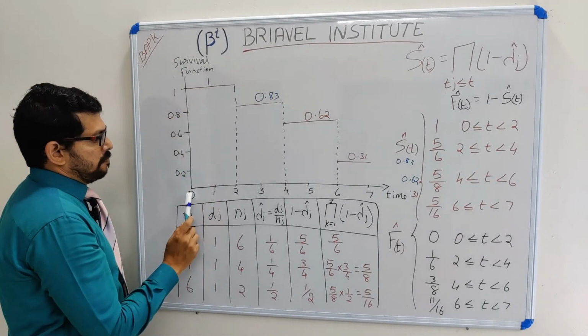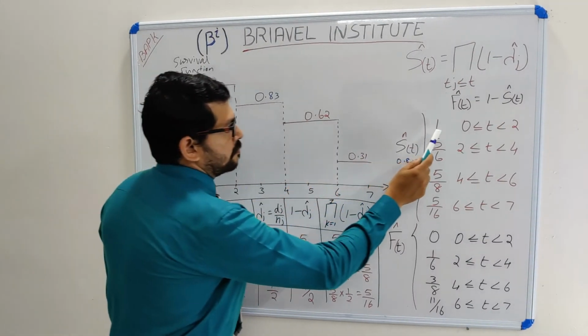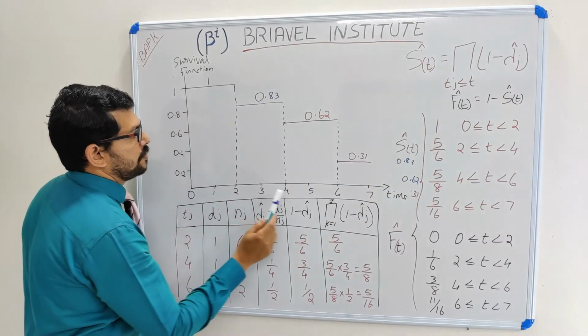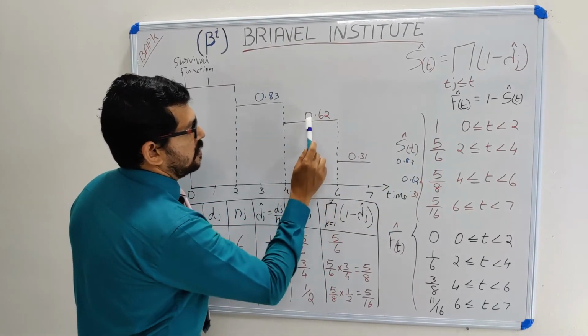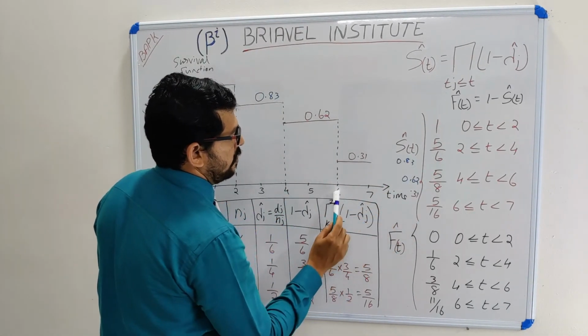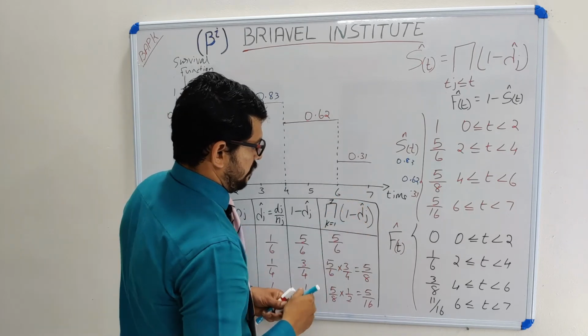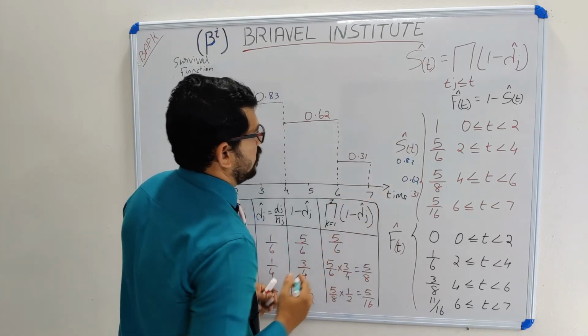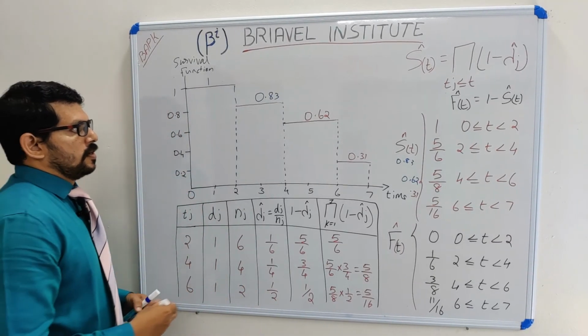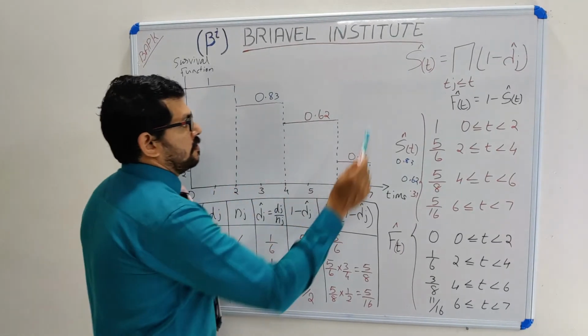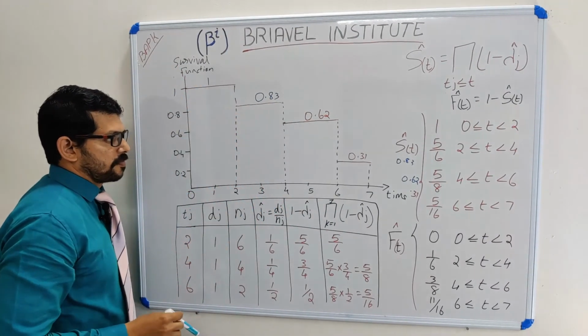From 0 to 2, my probability is 1. From 2 to 4, it is 0.83. From 4 to 6, it is 0.62. From 6 to 7, it is 0.31. So this is my graphical representation of the survival function.